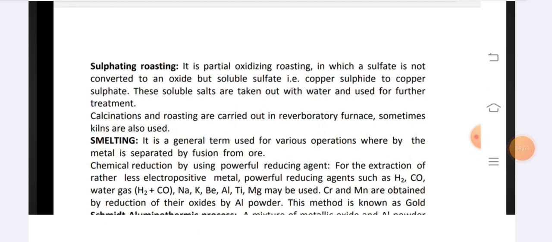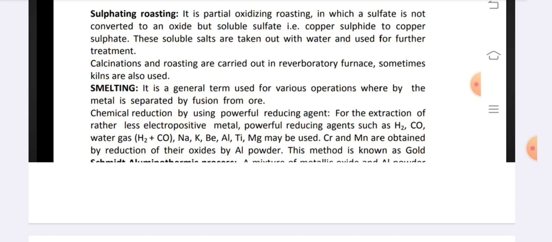Calcination and roasting are carried out in a reverberatory furnace, sometimes in kilns, and are also used in smelting. Smelting is a general term used for various operations whereby the metal is separated by fusion from the ore.